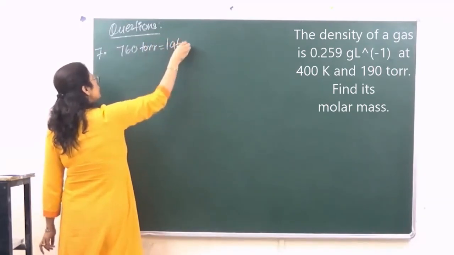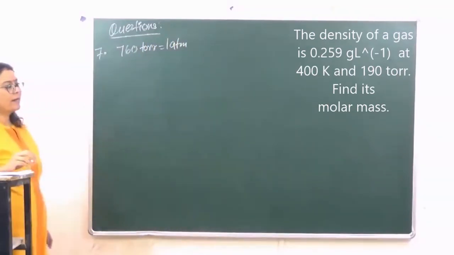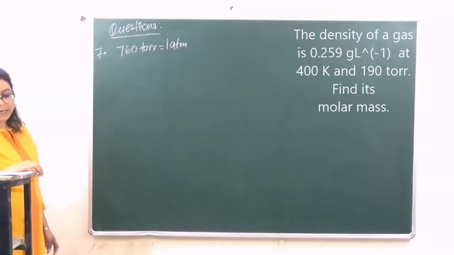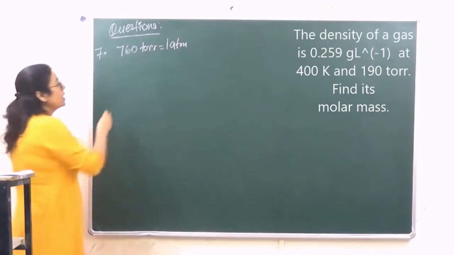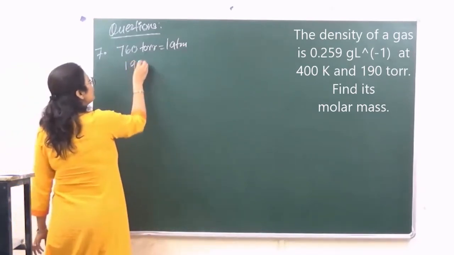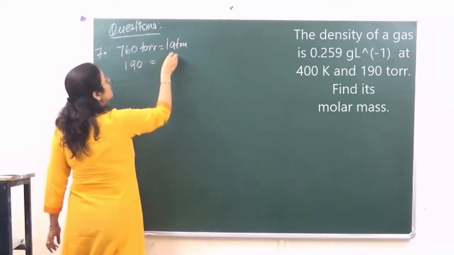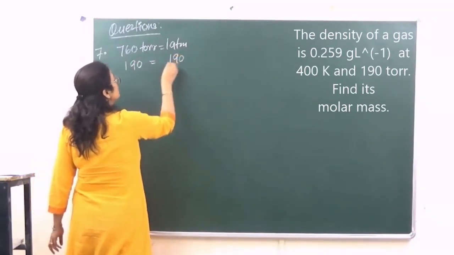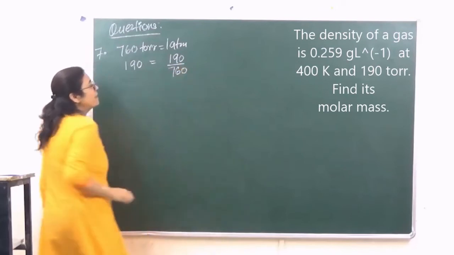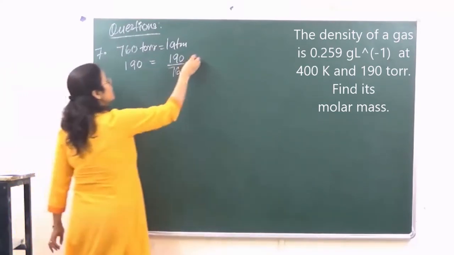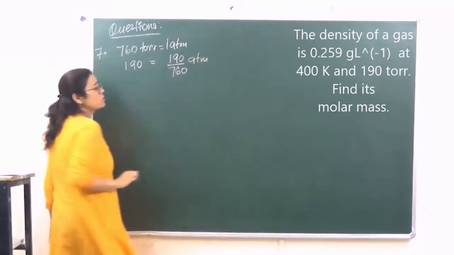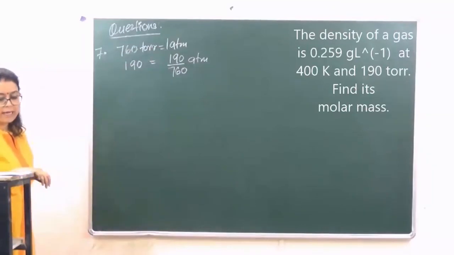So 760 torr is equal to 1 atmosphere. ठीक है? अब यहाँ पे अगर 760 torr 1 atmosphere है तो they have given us 190 torr. 190 torr will be equal to how much? 190 upon 760. ठीक है? So this is how we are converting it into atmosphere. इसको ऐसे रहने देते हैं without calculating.